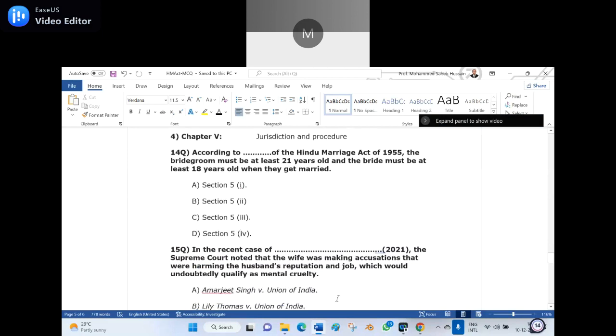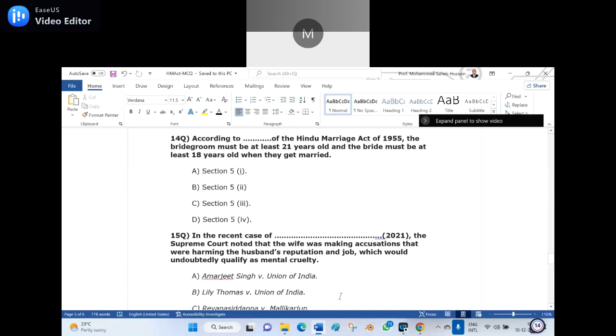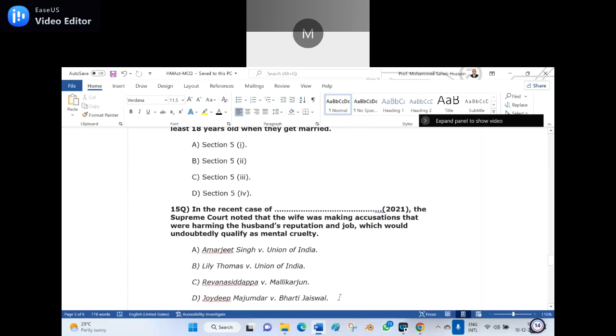15th question. In the recent case of ___, that is 2021, the Supreme Court noted that the wife was making accusations that were harming the husband's reputation and job, which would undoubtedly qualify as mental cruelty. In which case law was it decided? A. Amarjit Singh versus Union of India. B. Lily Thomas versus Union of India. C. Ravana Siddhappa versus Mallikarjun. D. Joydeep Majumdar versus Bharti Jaiswal.